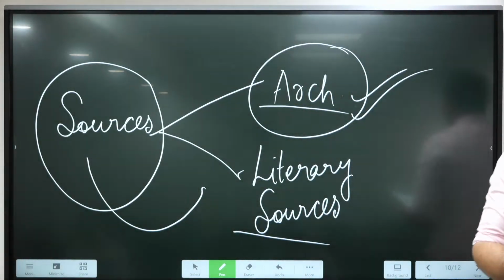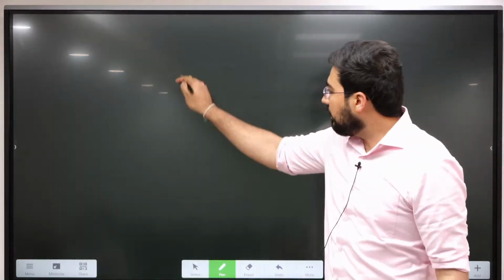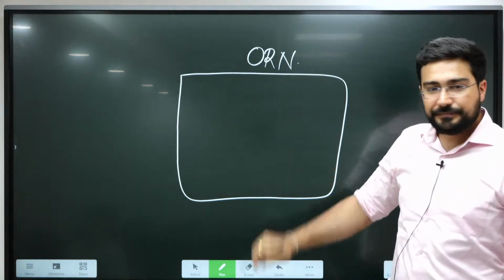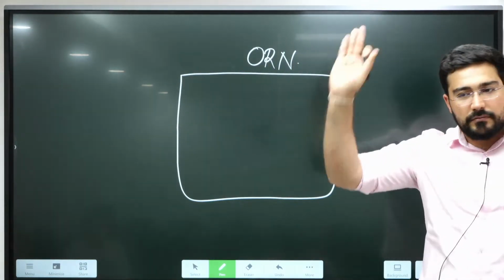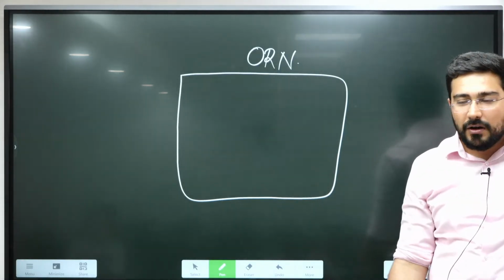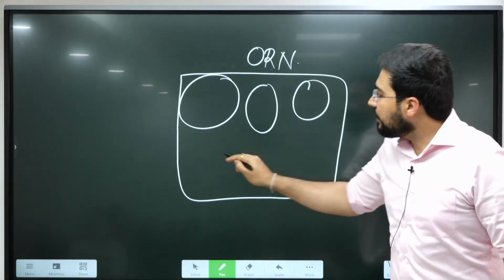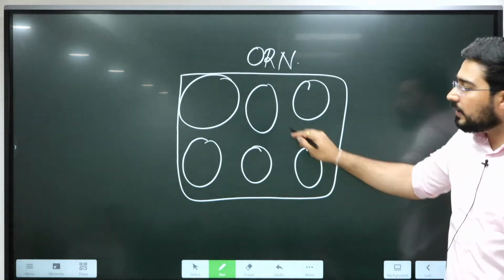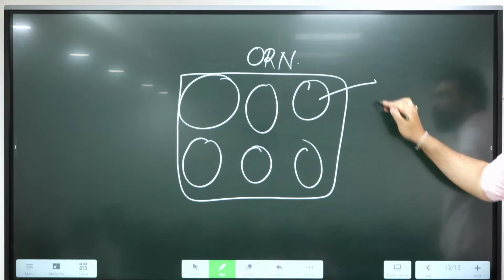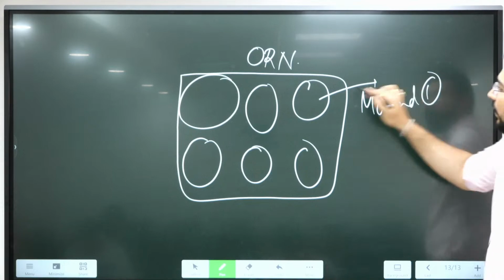The first one is known as mound. Mound is nothing but, suppose this is the area of old Rajendra Nagar. In future, suppose after some million years, the earth or this habitation is gone. So when excavation will be done, then the whole of Rajendra Nagar will be divided into different parts, and these are known as mounds. So this becomes mound number 1, mound number 2.